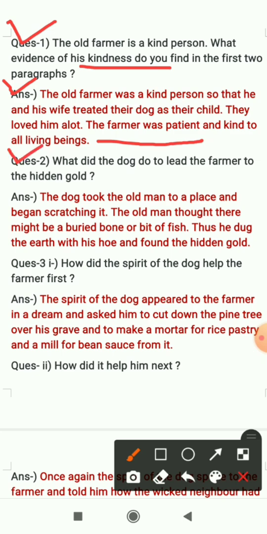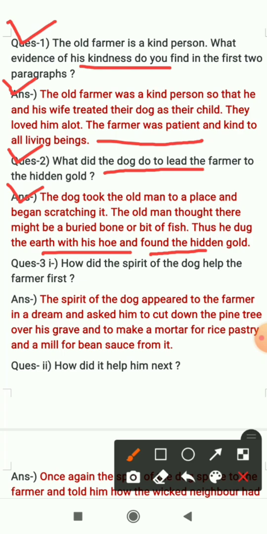Question number 2 is, what did the dog do to lead the farmer to the hidden gold? So the dog took the farmer to the hidden gold, and we have to tell what he did. Answer is, the dog took the old man to a place and began scratching it. The old man thought there might be a buried bone or bit of fish, because an animal would scratch the ground for food only. Thus he dug the earth with his hoe and found the hidden gold.